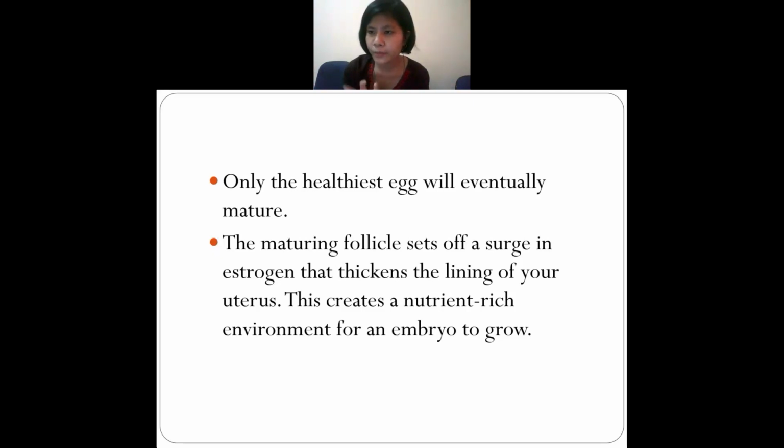This hormone, that is estrogen, will also help in making the lining nutrient rich. Did you get it? Did you understand? And not only that, they will also help the embryo to grow, I mean to become mature. Did you understand what I meant to say?